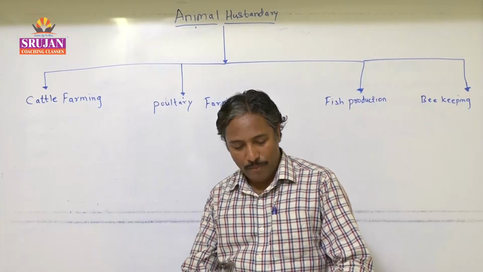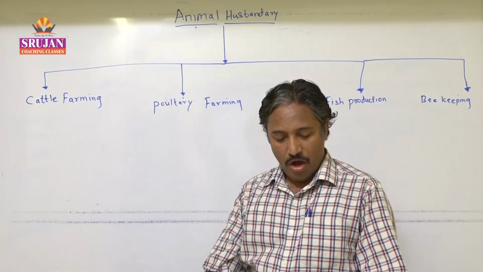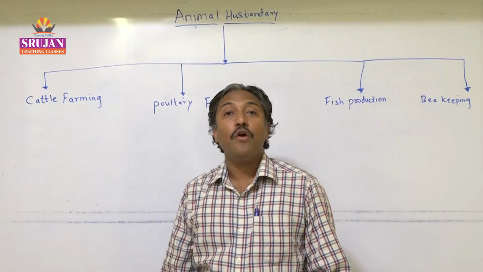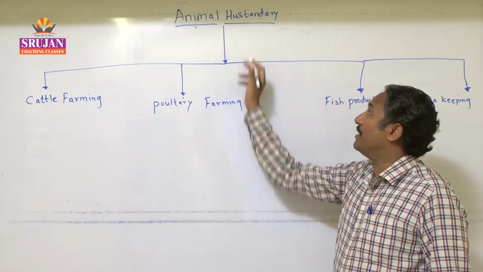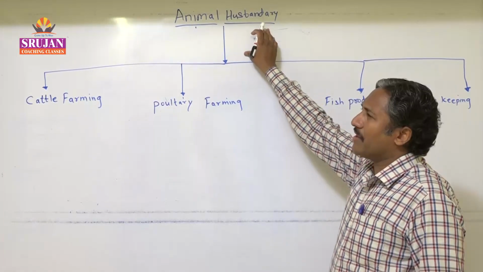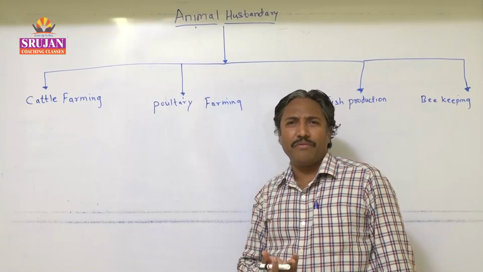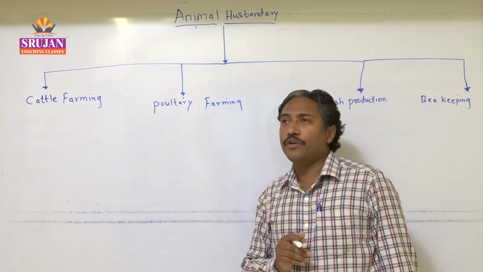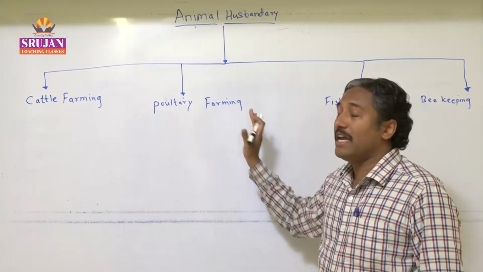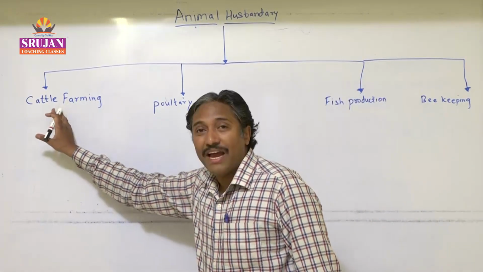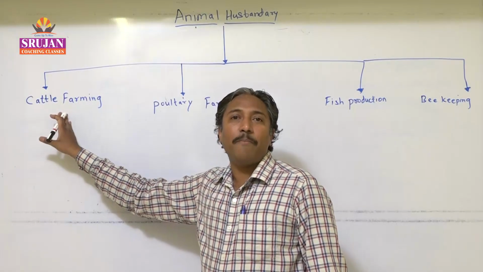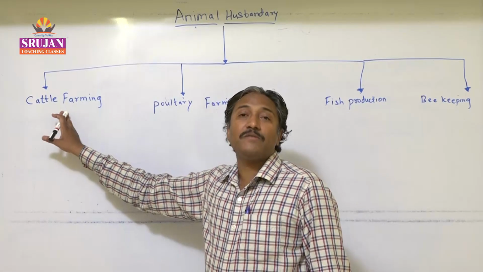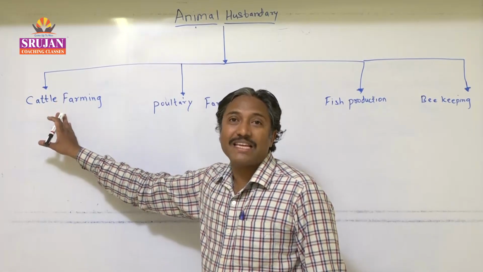It will be better if you open page number 182 of this chapter, Improvement in Food Resources. Here let us start with animal husbandry. There are so many things included in animal husbandry, out of which the main part, first, is cattle farming. We already know the various traditional methods and modern methods that have been applied in order to carry out cattle farming.